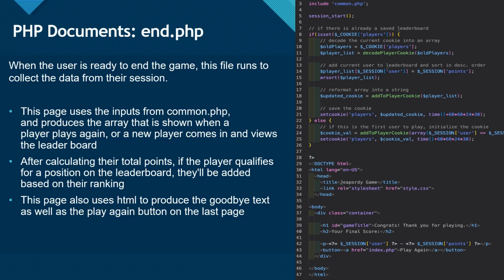The page will also use HTML and a goodbye text, as well as a play again option, or you can also just reload the web page, which is also an option. Or you could try to put it into a brand new server after you're done playing, which is also an option.